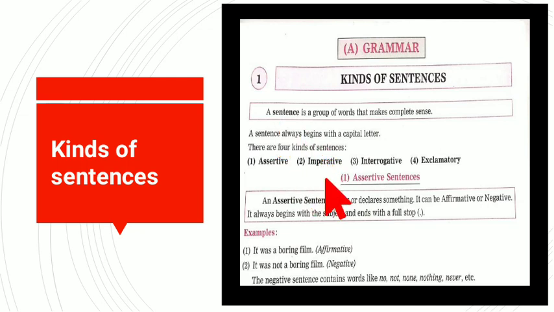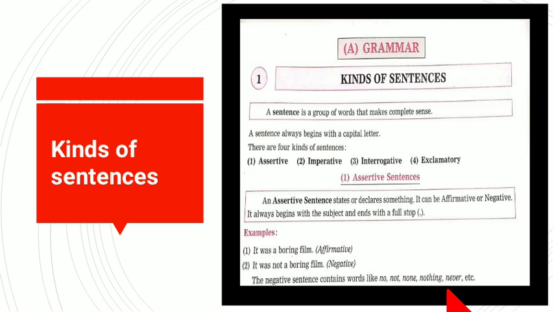So, in the affirmative sentence, what we see is there is no negative or no as such mention in it. And in a negative sentence, what will we have? We'll have no or not. The negative sentence contains words like no, not, none, nothing, never, etc. So, a negative sentence will contain these words. Repeat after me: no, not, none, nothing, never.